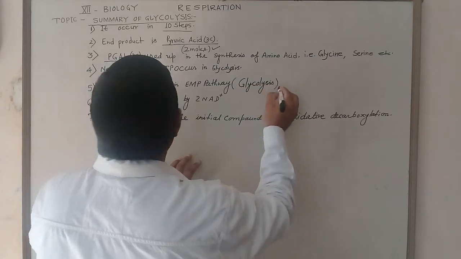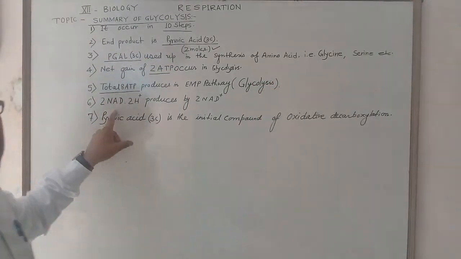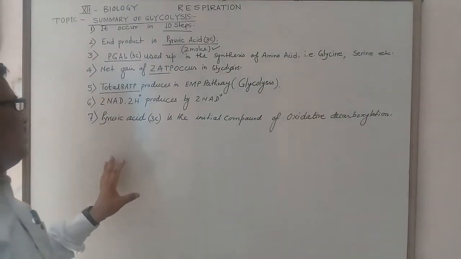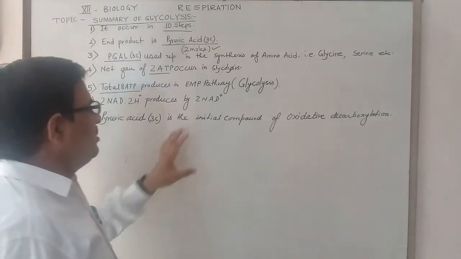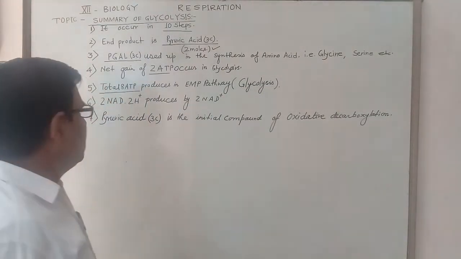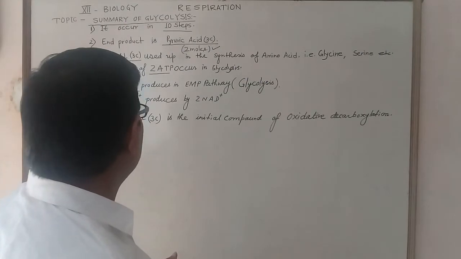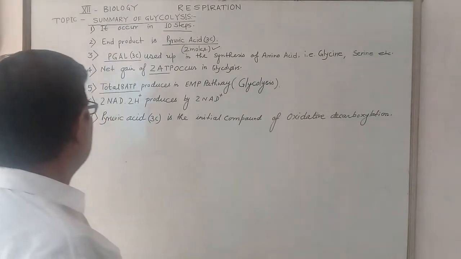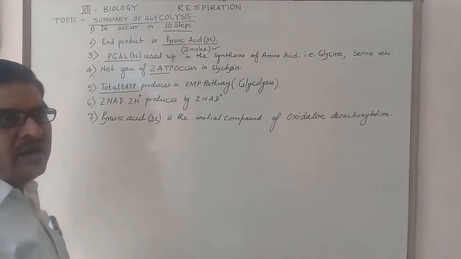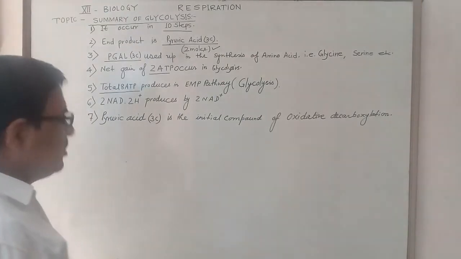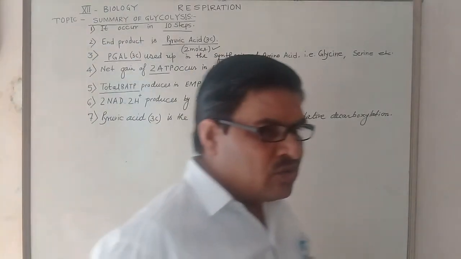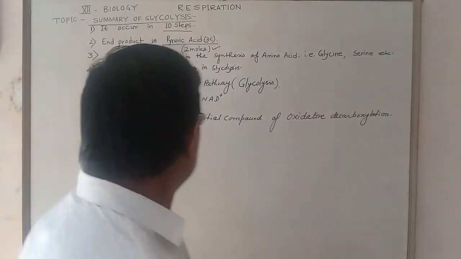The next important point is that NAD 2H positive is produced from 2 NAD positive by the addition of 2H positive, obtained from hydrogen.